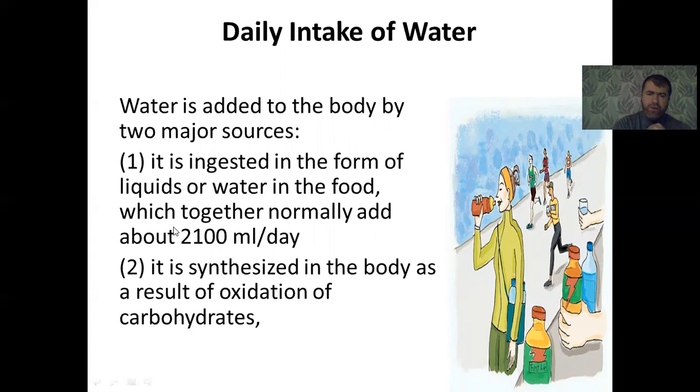Therefore, we have two main sources of body water: the exogenous source, which comes from food and beverages, and the endogenous source, the water coming from the oxidation of carbohydrate in our body.